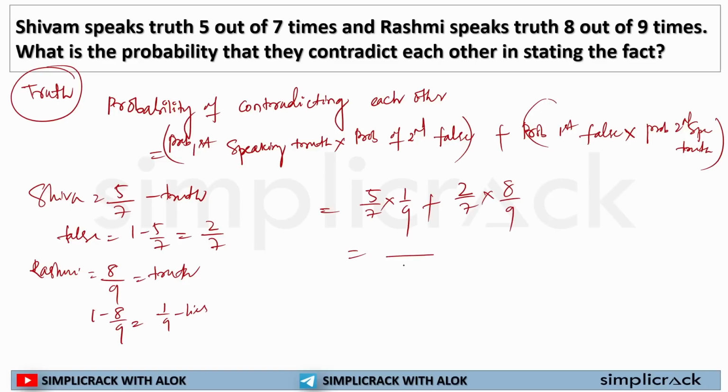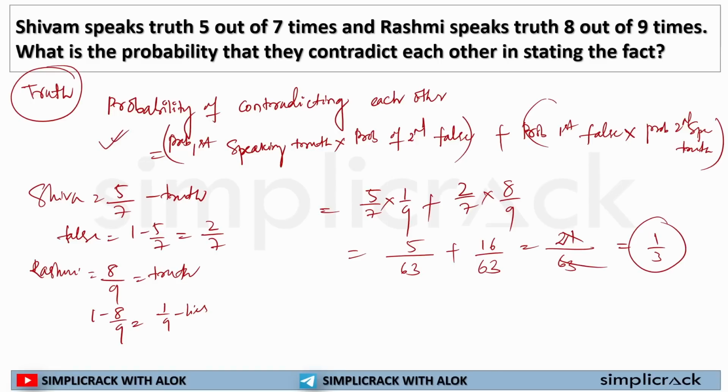If I find this answer, this will be 16 plus 5 equal to 21 by 63. That is 1 by 3, the probability that they will contradict each other. This is how you should solve probability of contradicting each other in stating fact questions.